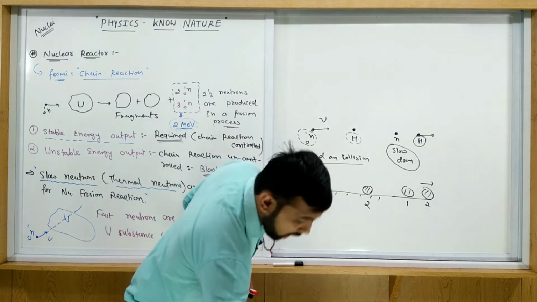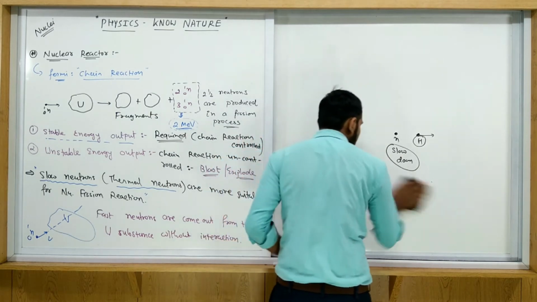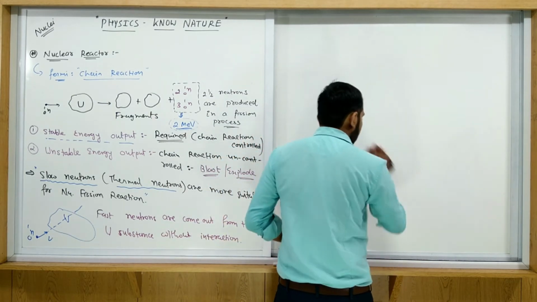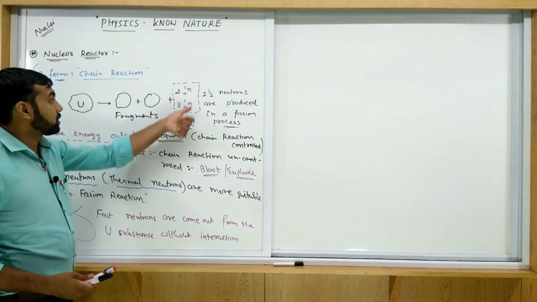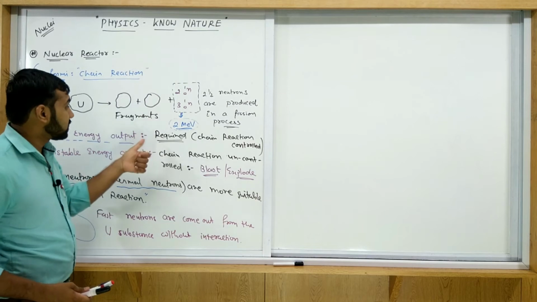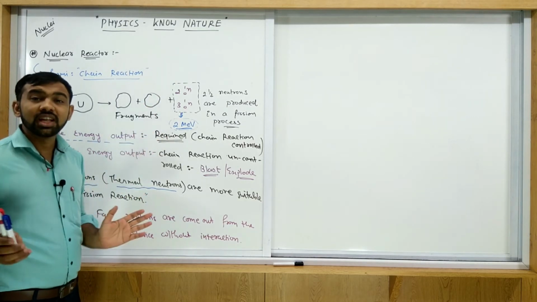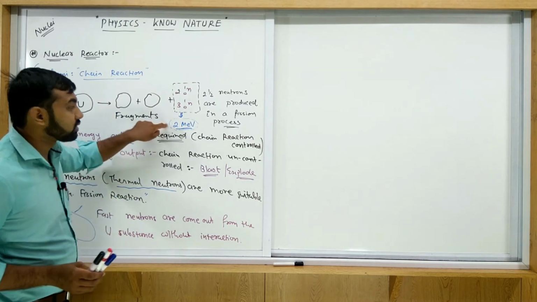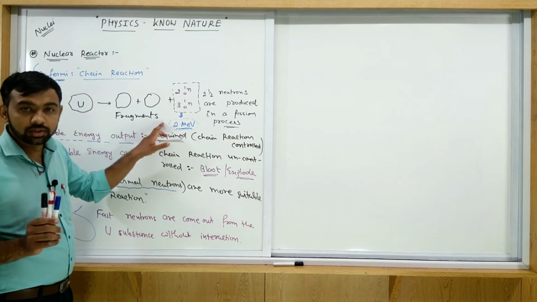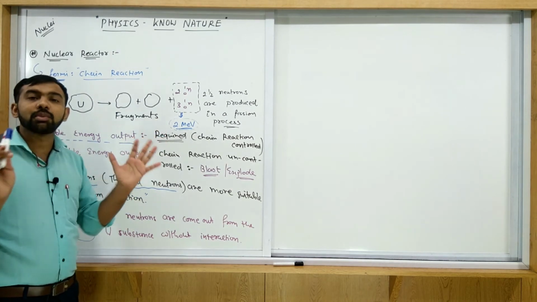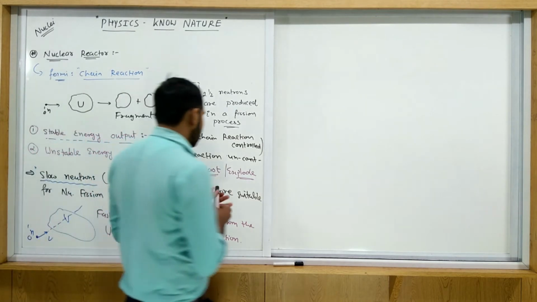Now, how do we slow down these neutrons? We must slow the neutron, because when a neutron is emitted, its energy is 2 MeV, meaning a large amount of energy, so its speed must be very large. Then how do we slow it down? If we have to slow this neutron, then we require a large amount of material inside the reactor to slow the neutrons.